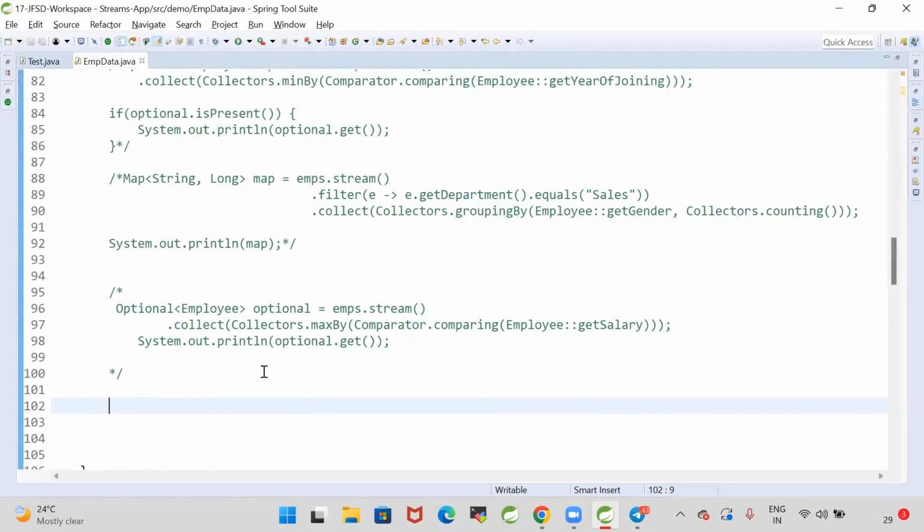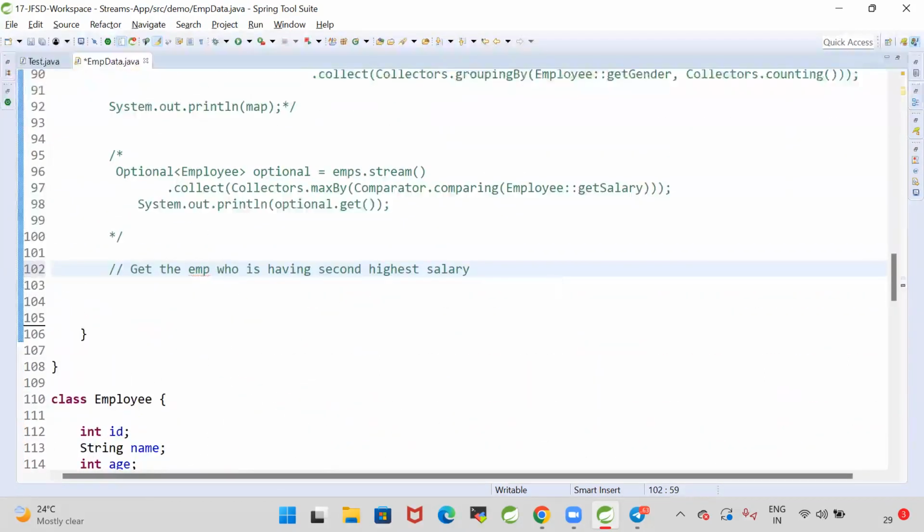Simple, right? You can sort the employees in the reverse order. Sort the employees in the reverse order and skip the first record. Then you will get the second highest salaried employee. That is one option. So what we can do is get the second highest salary of the employee. Get the employee who is having the second highest salary.